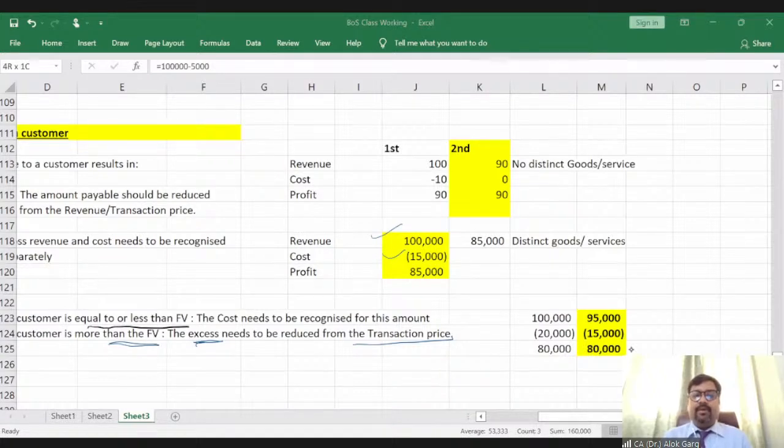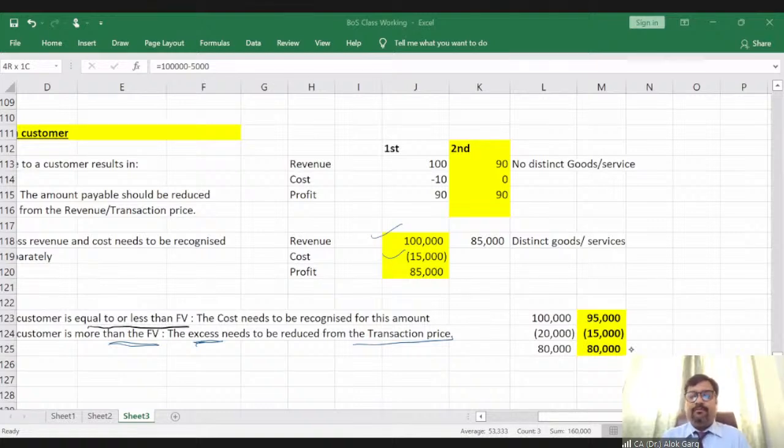Sairam, Priya, Namita, I hope it is clear to everyone. Okay. Utkarsh, Mani. I would appreciate your response. Is it clear to everyone? Consideration payable to a customer. Jay has confirmed, Utkarsh has confirmed, Mani has confirmed. Thanks guys for your confirmation.